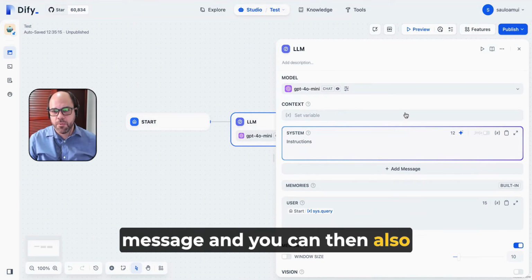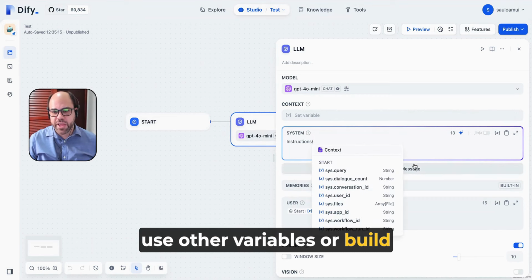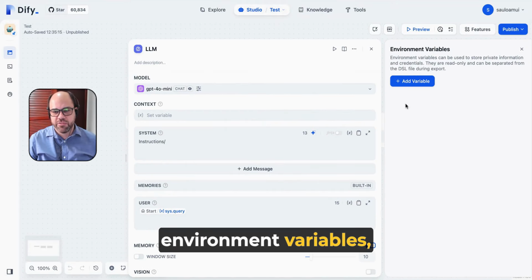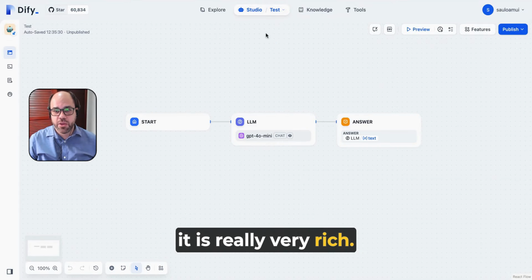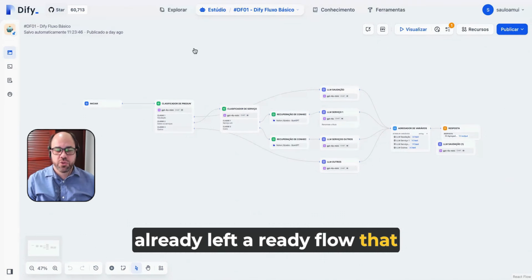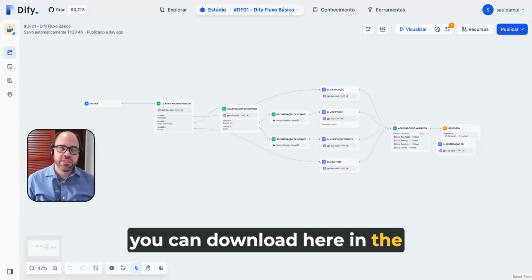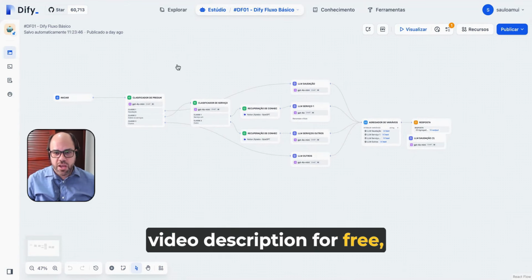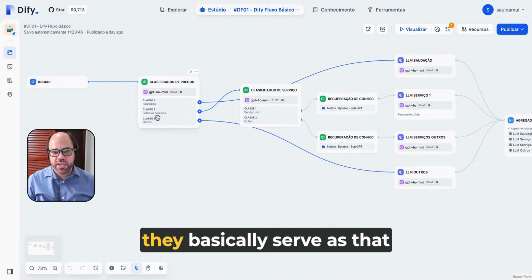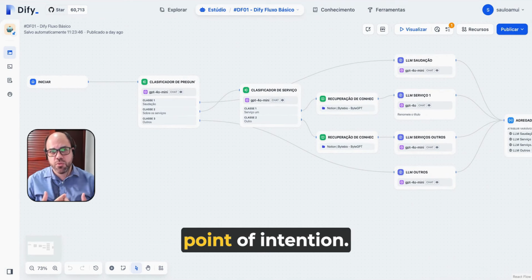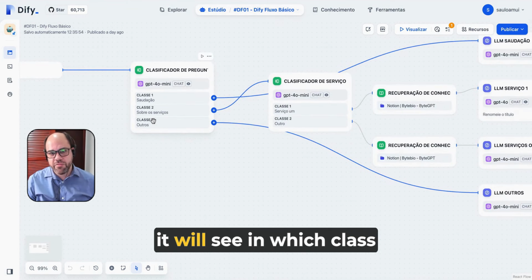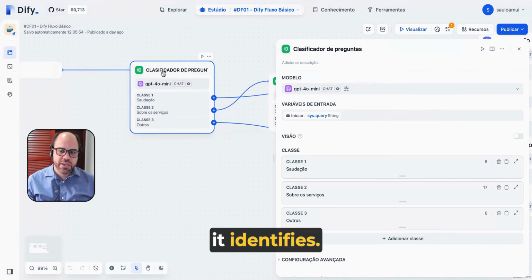And you can then also use other variables or build variables that modify conversation variables, environment variables. It is really very rich. To help in this process, we have already left a ready flow that you can download here in the video description for free, where we left the classifiers. And these classifiers basically serve as that point of intention. Every time a message is started, it will see in which class it identifies.